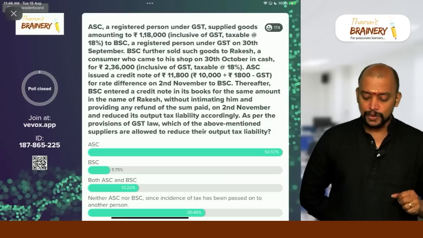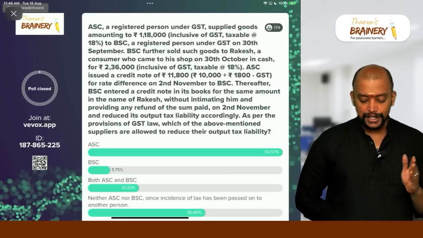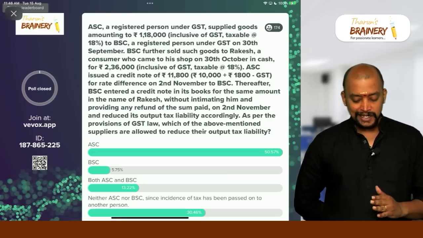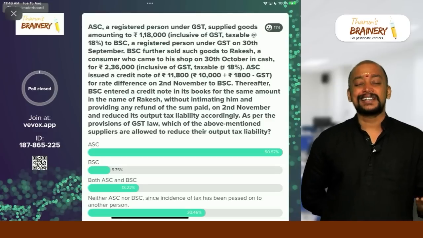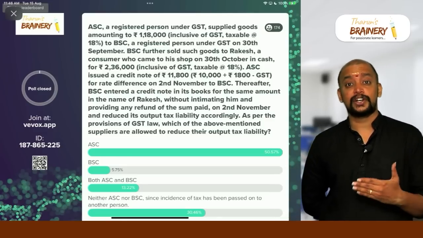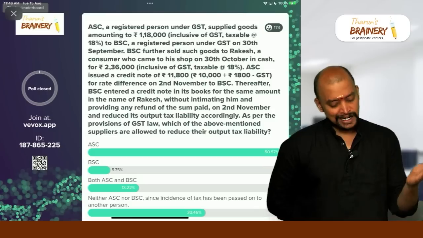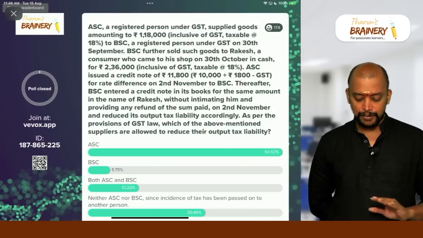What is ASC doing? ASC is giving the credit note to BSC. What is the time limit? Within that permissible time limit, that is 30th November of the succeeding financial year or the date of filing the annual return, whichever is earlier, they are giving it and making it available.